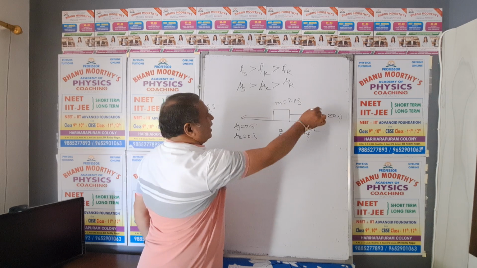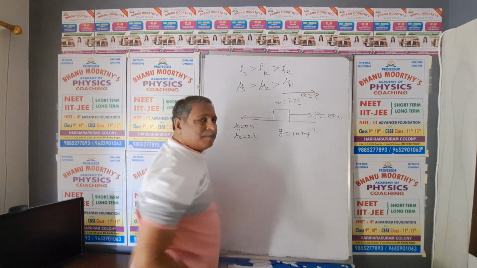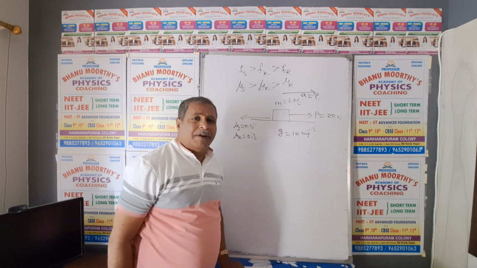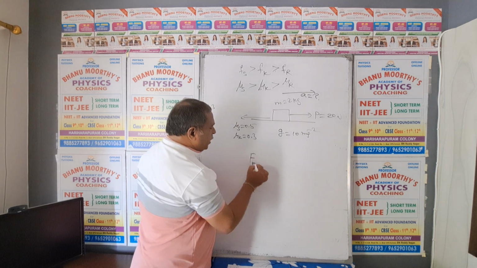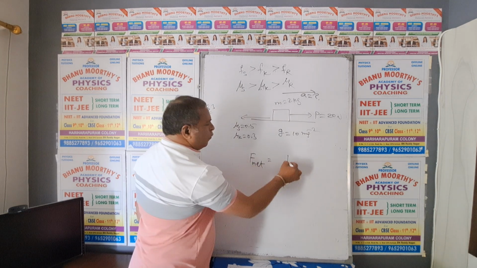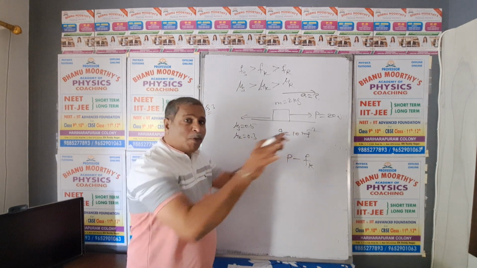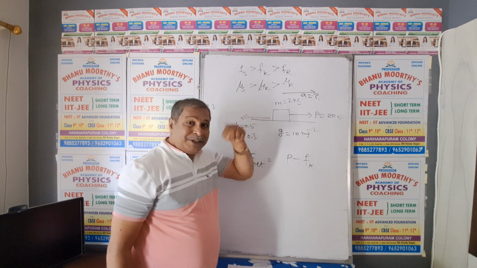This is question number 3. There is a possibility of asking this question also. Acceleration means net force, pulling force minus kinetic frictional force, because the block is already in motion, since the pulling force dominates over static friction. In questions 1 and 2 we discussed this.